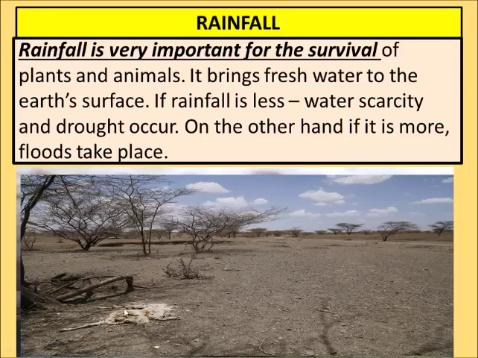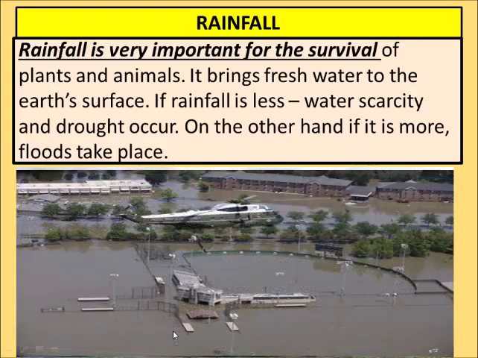You can see there is a skeleton of some animal. This was some forest. So this animal has also died because of the lack of water. Poor animal. And if there is more water or rainfall, then also it is not good for the earth because it brings floods, and floods cause all the houses, villages and towns to get drowned.